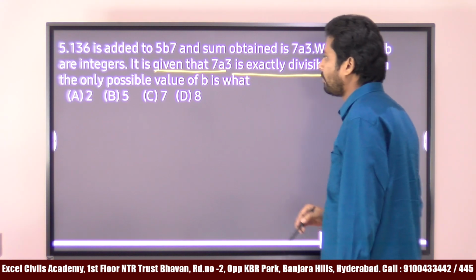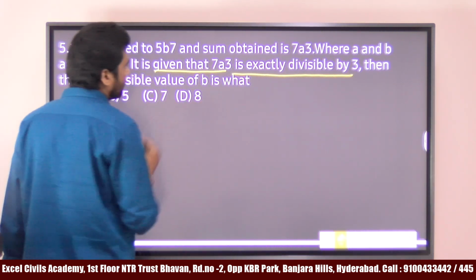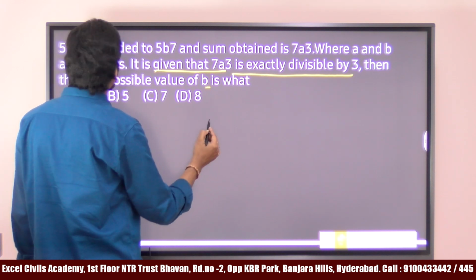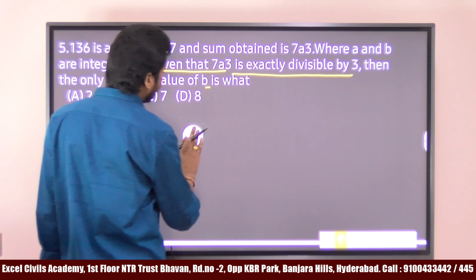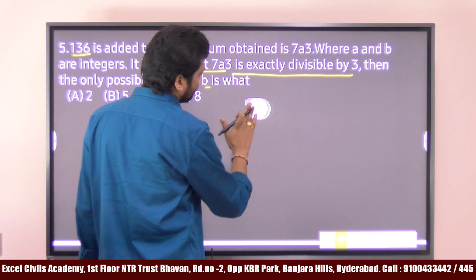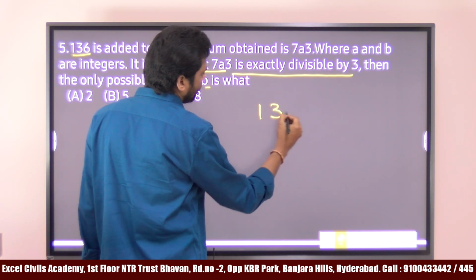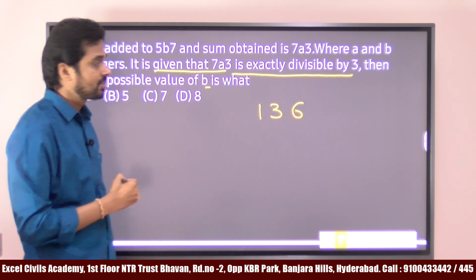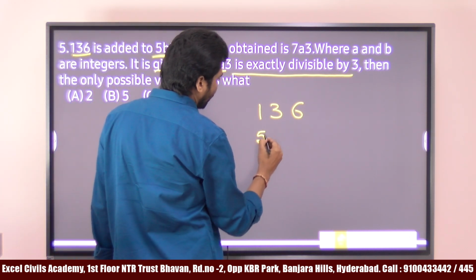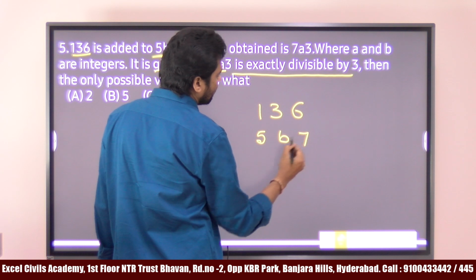And also one more condition is given: 7a3 is exactly divisible by 3. Then which of the following values is b? See, what is given, Amma? First the number 136 is added to which number? 5b7.